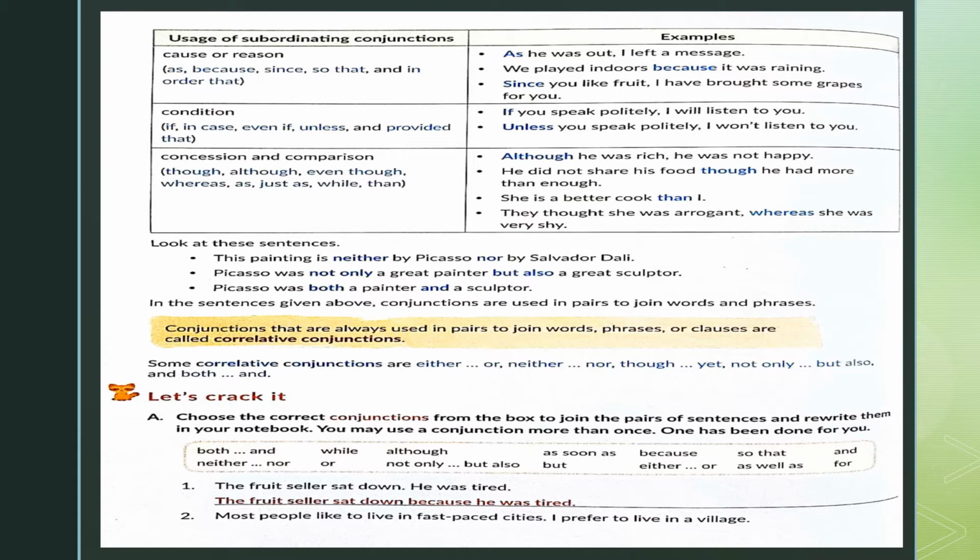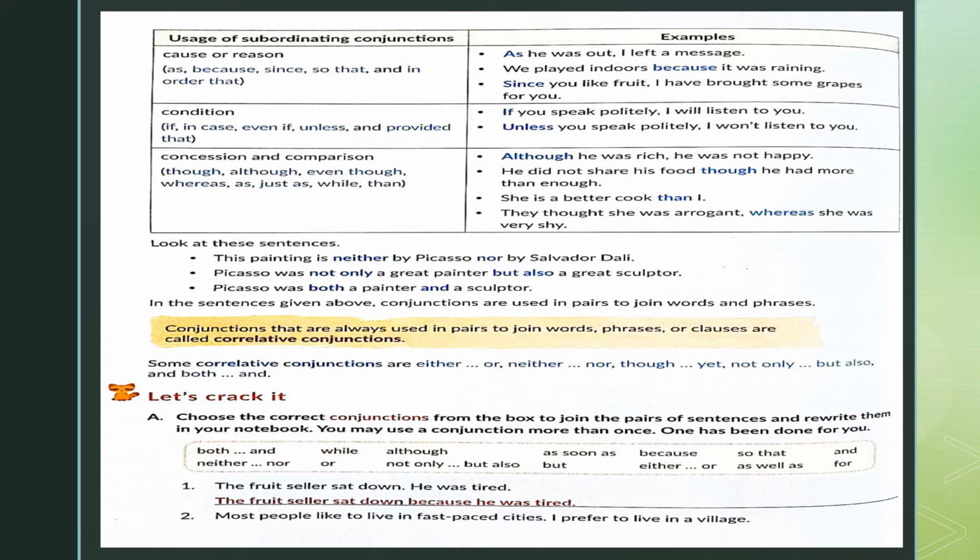So when the idea of comparison and concession is being portrayed in a sentence with the help of a certain conjunction, that conjunction is a subordinating conjunction of concession and comparison. This table right here in your textbook is important, children. So go through it once again.